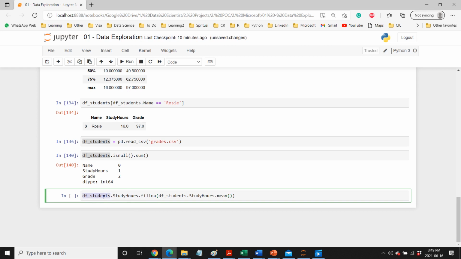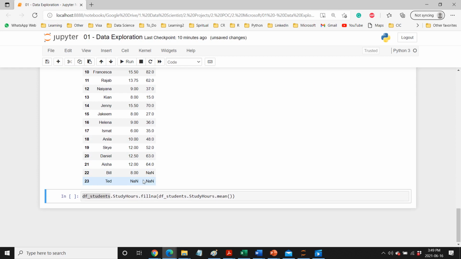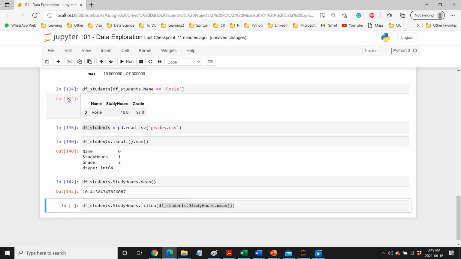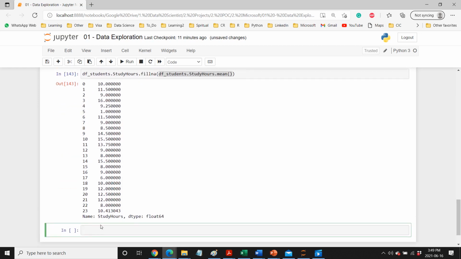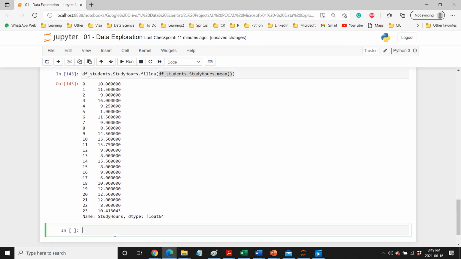And as you can see right now, let's see first. We have missing values in study hours here, the last one, and now we are replacing those missing values with the mean. So we can even see that, okay, now it has replaced this with 1041, which is the mean.